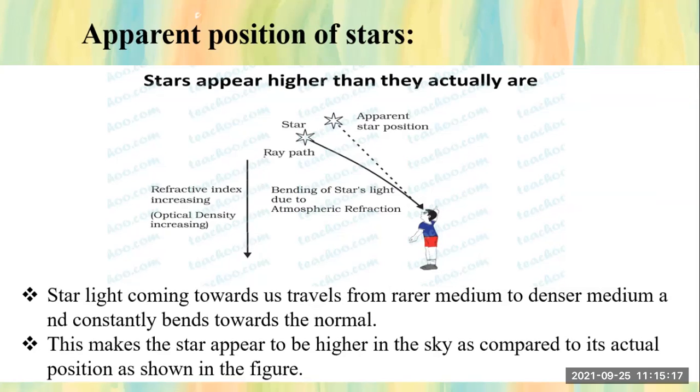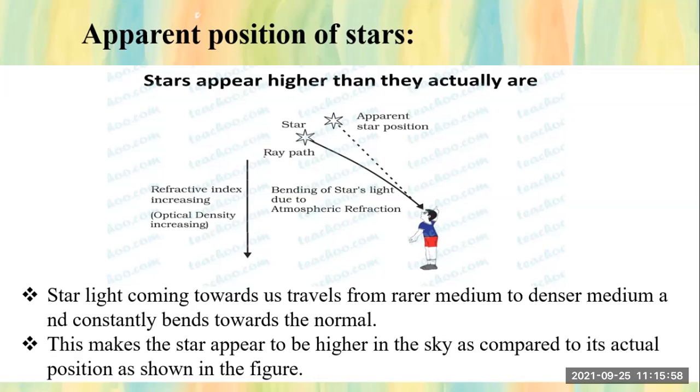As shown in the figure. Okay, now you understood why there is an apparent position of the star, why the star appears higher than the actual position when we are seeing it from Earth. Because of the refraction of light, when light is coming from a rare medium to a denser medium, it bends towards the normal and it makes the star in the sky appear in a higher position than the actual one. I hope you have understood this apparent position of the star now.